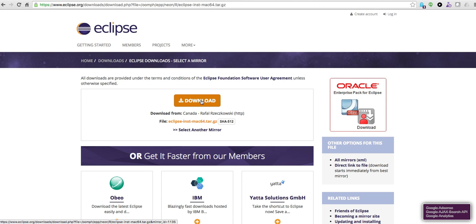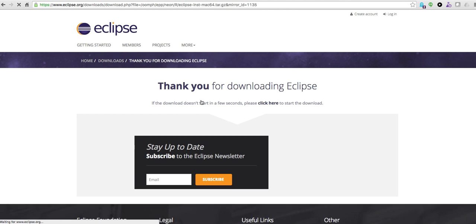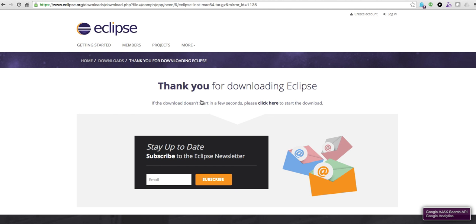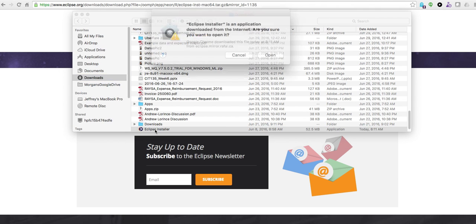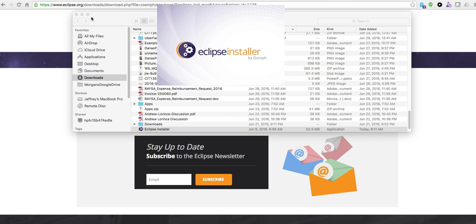Now, as you see here, I'm using a Mac, so this will be the same thing as if you're using a PC, Linux, whatever operating system you're utilizing. You'll go to the same website because they will have a version for Apple, a version for Windows, etc. So as you see, it's already downloaded, so I'm just going to double click on it. On a Mac, it's already there, so I'm just going to click install and open.